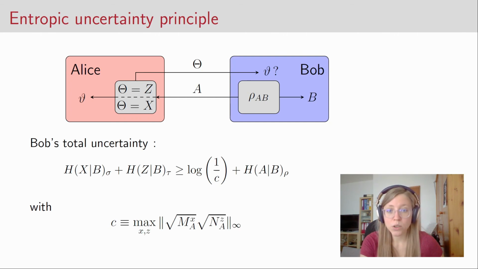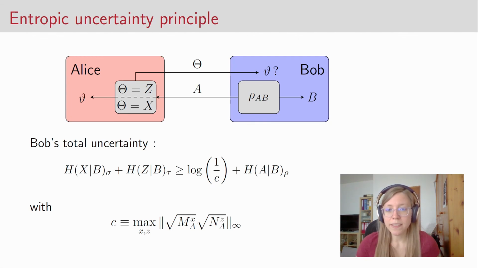And the infinity norm of the operator is, in the finite dimensional case, simply the largest eigenvalue of the operator. So this is the entropic uncertainty principle for the scenario we described here.